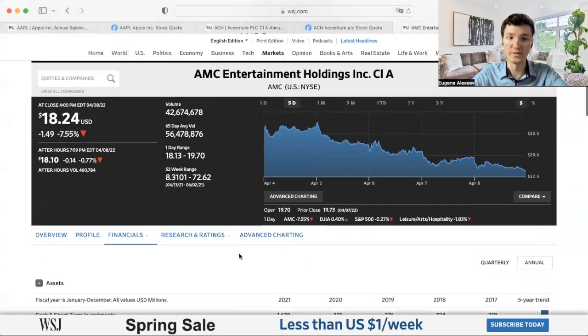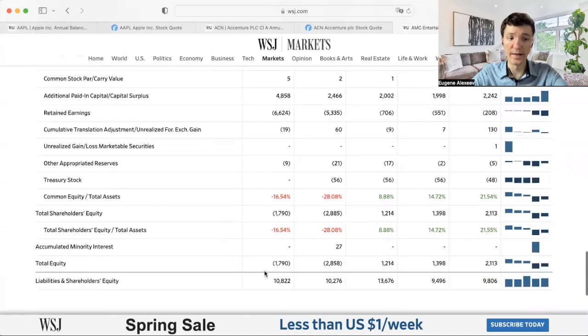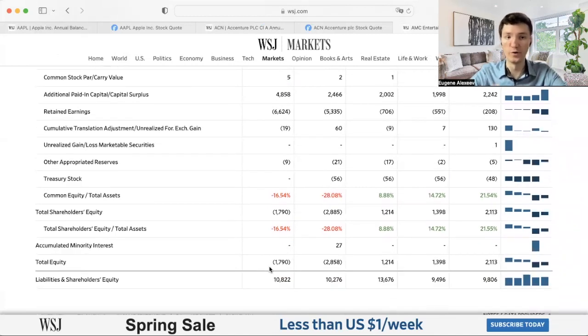Next, we have AMC Entertainment. This is, as you probably heard, one of the meme stocks, which has a lot of debt on its balance sheet and unstable cash flow. In total liabilities, they have more than $12.6 billion. And in total equity, they have minus $1.7 billion. When the equity is negative, this means that you as an investor lose your money by buying this stock. As we can calculate, this company has a negative debt to equity ratio. So if we take this indicator into consideration, this company should be the worst for future investment analysis.